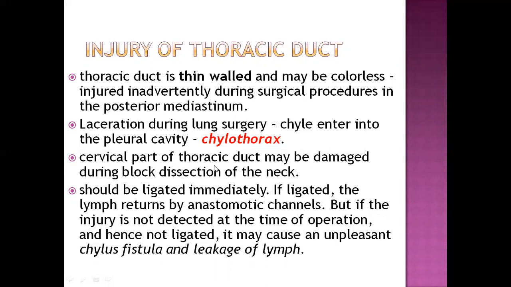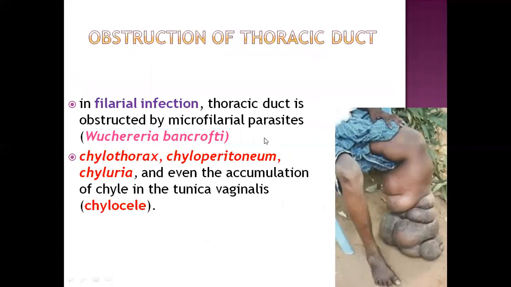The cervical part of the thoracic duct may be damaged during block dissection of neck, so it should be ligated immediately. If ligated, the lymph returns through the anastomotic channels, but if the injury is not detected at the time of operation and hence not ligated, it may cause an unpleasant fistula and leakage of lymph. That is what is actually the chylothorax we are seeing.